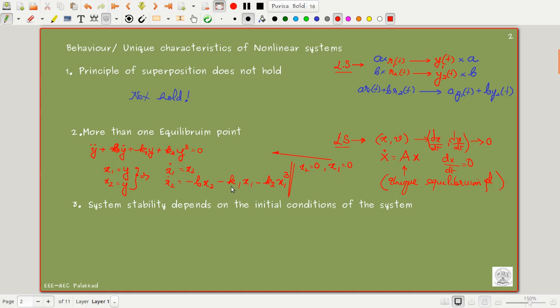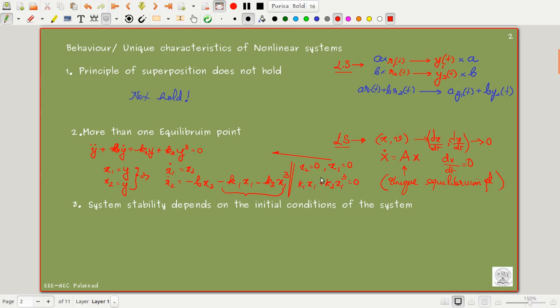The other equilibrium point occurs when this term together becomes equal to 0. That means k1 x1 plus k2 x1 cubed equals 0.